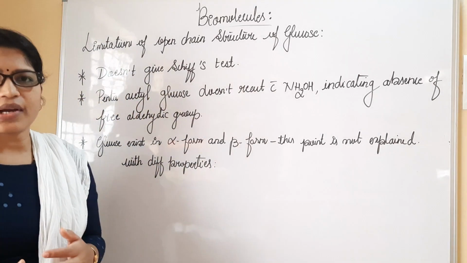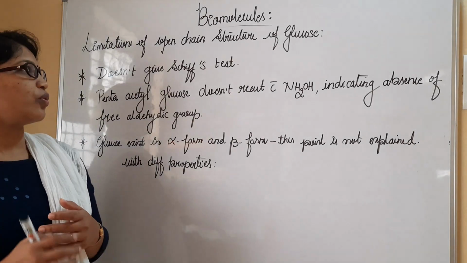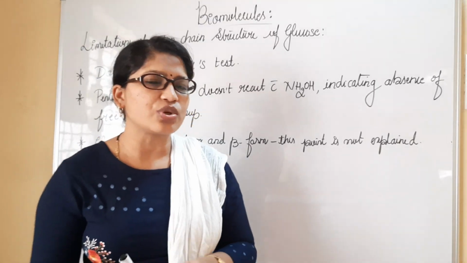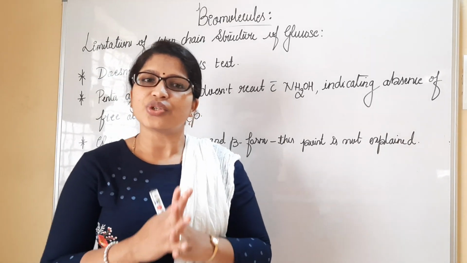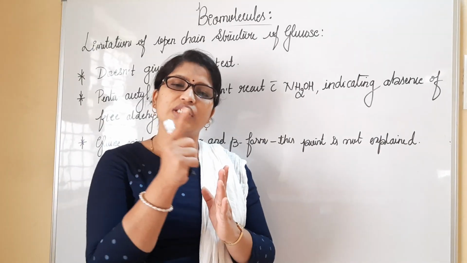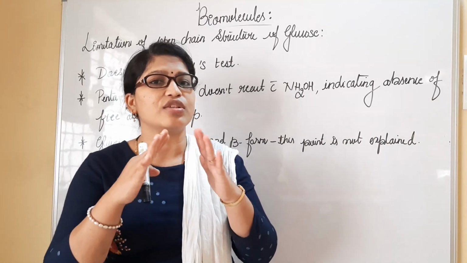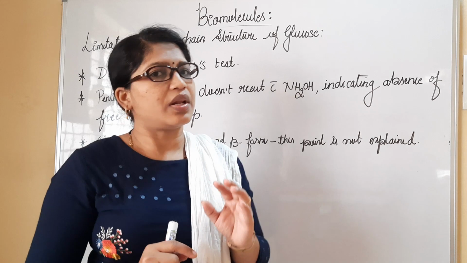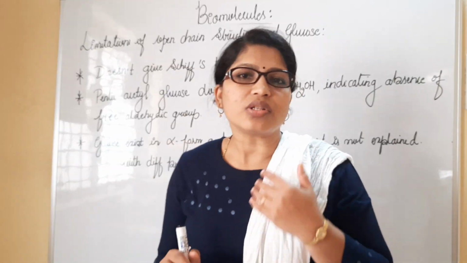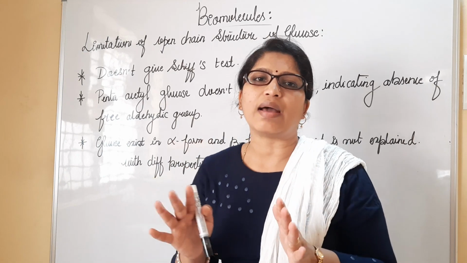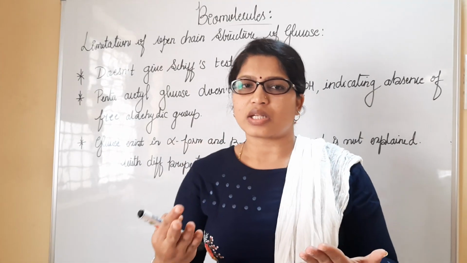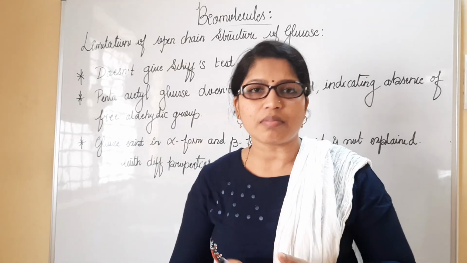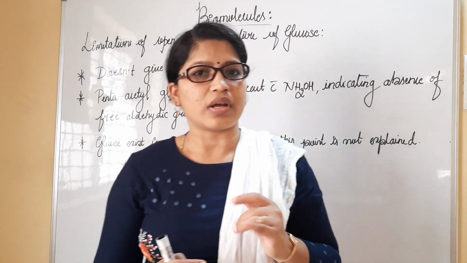So the very first point we understand with respect to the structure of the glucose is it doesn't reduce the Schiff's test. I must have told you regarding the reducing sugars and non-reducing sugars. Reducing sugars are those which have particularly an aldehydic group in their structure that is free. Free aldehydic group, that is CHO, will be present. Such compounds are said to be reducing sugars. Those sugars or the carbohydrates which do not have an aldehydic group free in their structure, it will be bound somewhere else with the other compounds or the other atoms of the same structure.